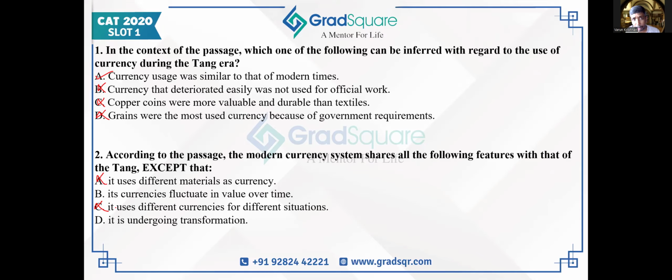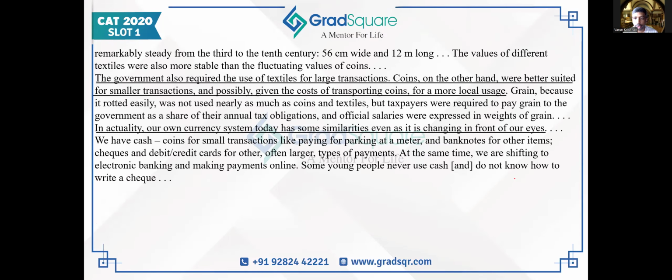Now, the problem is among B and D, and I can absolutely genuinely understand the confusion if at all students have among these two options. Why? Because it is undergoing transformation is given to us about the modern currency system. If you go back to the passage, it clearly states in the second to last sentence that we are shifting to electronic banking and making payments online. So we are moving to newer and newer types of financial transactions. But this is not given about the old Tang dynasty situation that it underwent transformation.